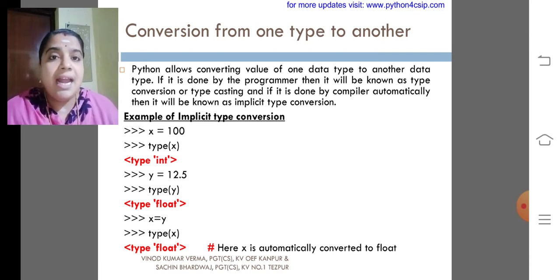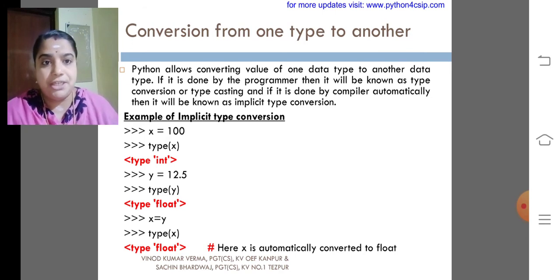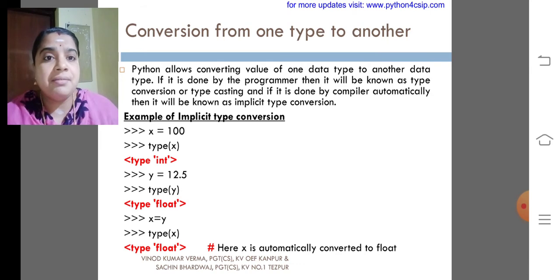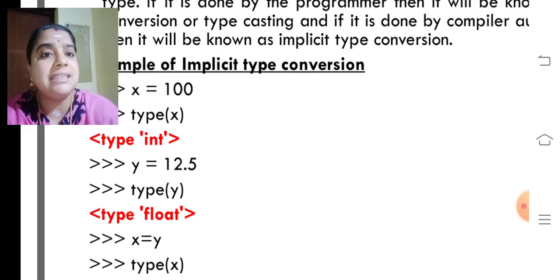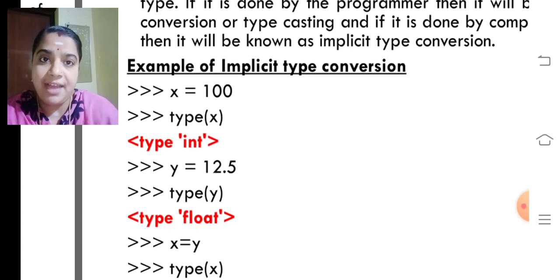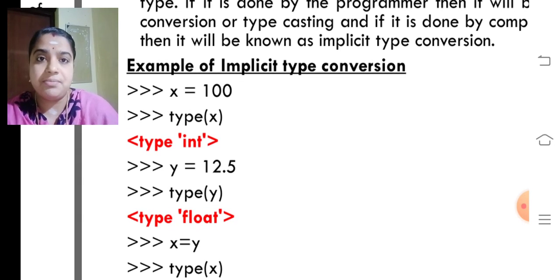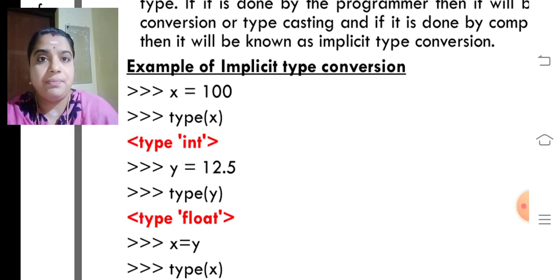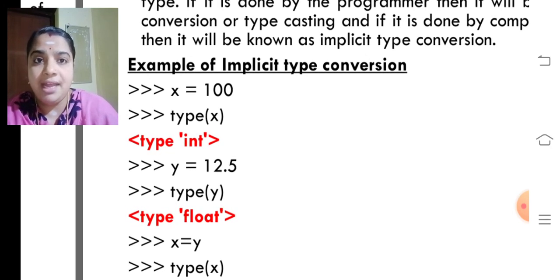Here I have given some examples for implicit type conversion. My dear children, look at the example given. X is equal to 10. What is the type of X? That is int. Y equal to 12.5. What is the type of Y?